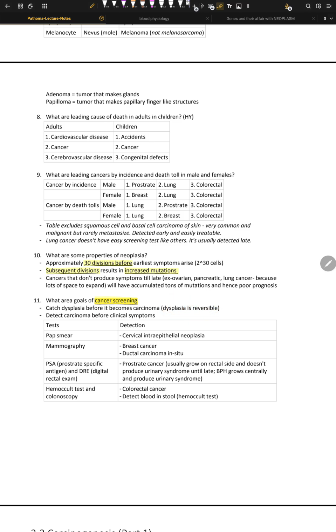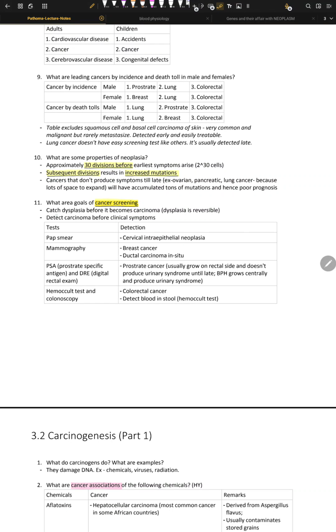Okay, think about dysplasia as a classroom setting. In normal tissue, the students, the cells, sit in neat rows, from small to tall. Everyone is behaving nicely. But in dysplasia, students are scattered everywhere. Some of them are very huge, some very tiny, some facing the wall, total disorder, total chaos. And they're still inside the classroom, still inside the basement membrane. Once they break the basement membrane, once they break the wall, the carcinoma, the true cancer, arises. So that's the concept of dysplasia. I hope I'm able to explain it to you very well. So catch the dysplasia before it becomes carcinoma, because we don't want carcinoma.